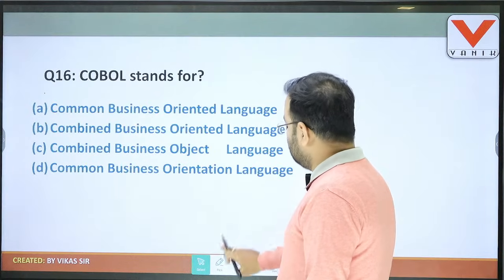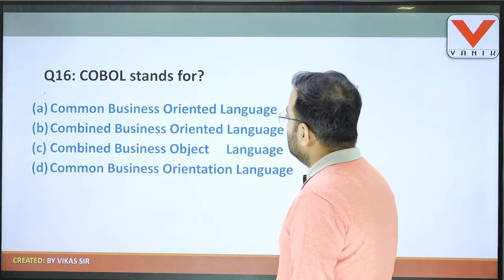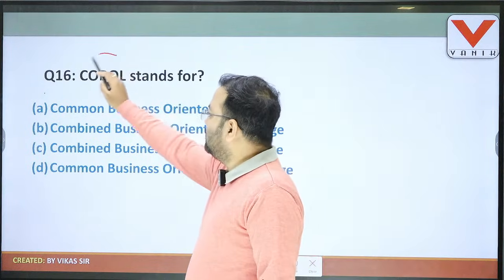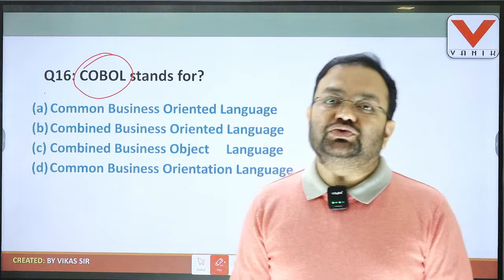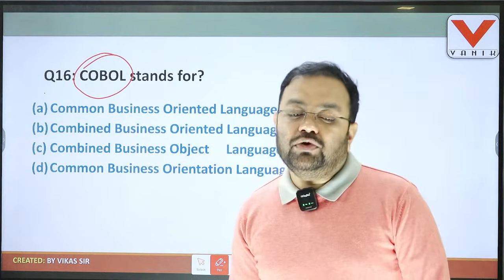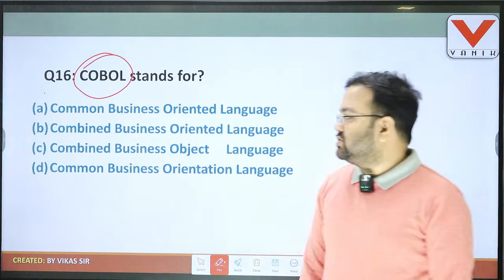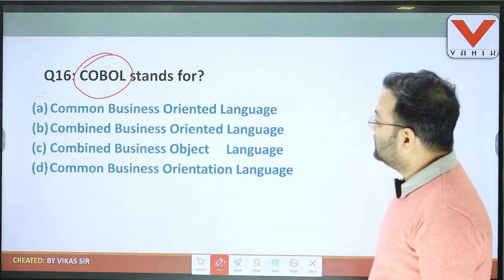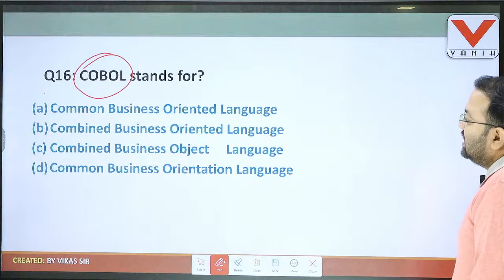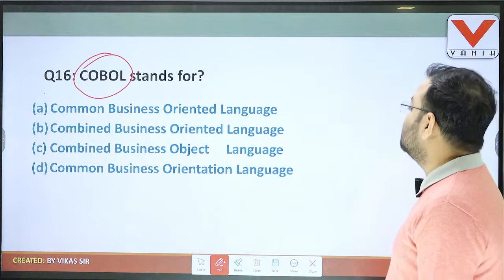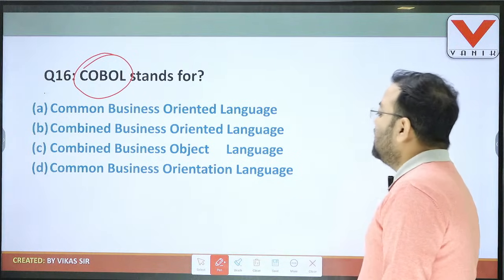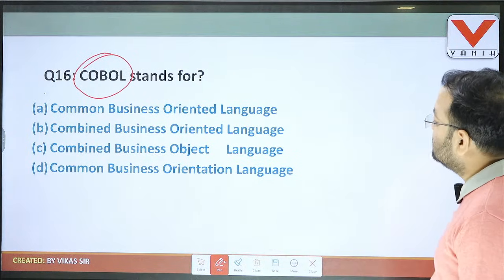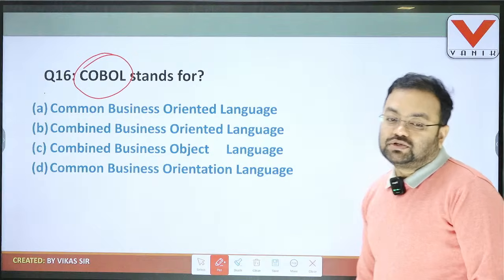Then we go to question number 16. COBOL stands for... COBOL is a programming language, a high level language that belongs to the third generation. So what is the full form of COBOL? Students, choose the option. Option A is common business oriented language, option B is combined business oriented language, option C is combined business object language, and option D is common business orientation language. So choose the option which one is correct.